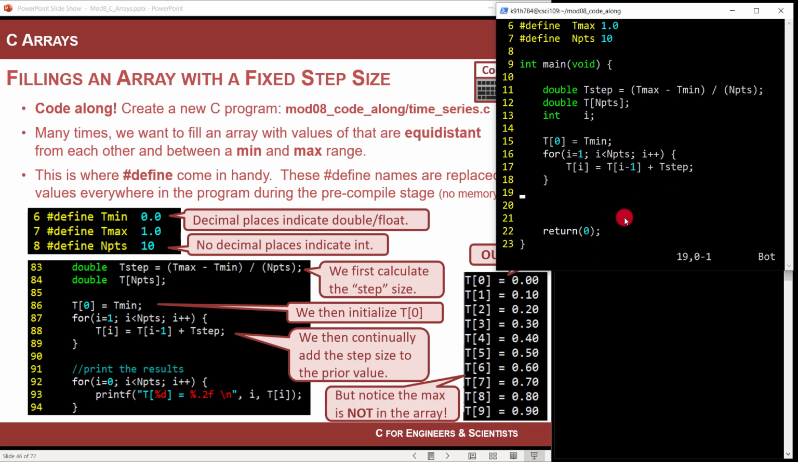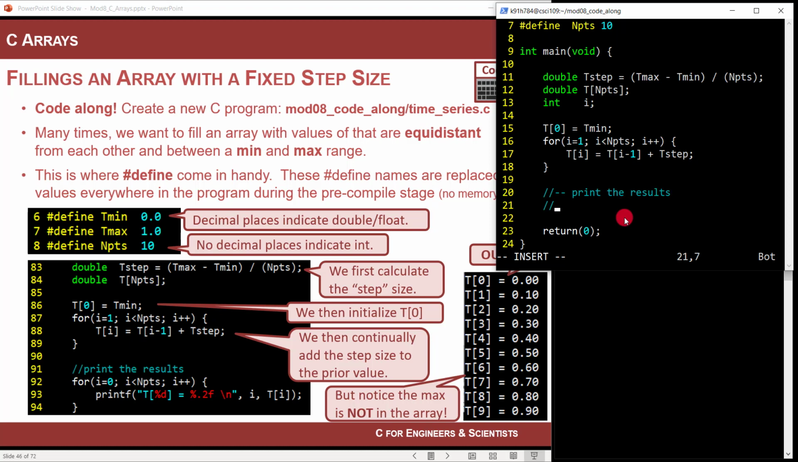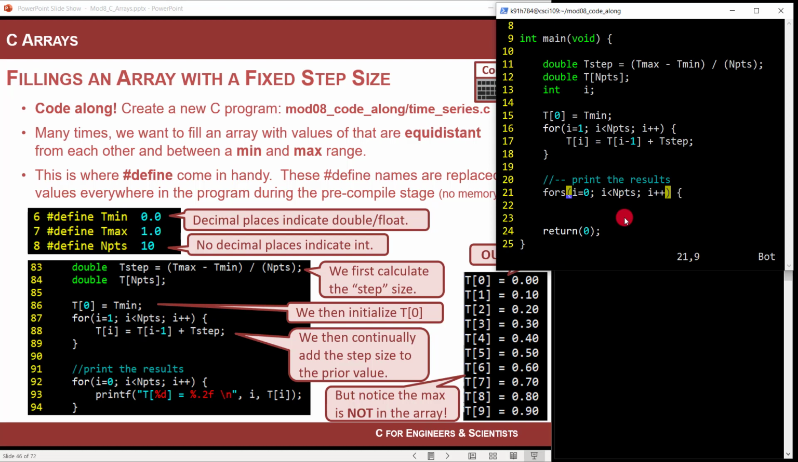So now let's come down here, and I've filled up the array. I want to make sure that the array actually is right, so I'm going to print the results. I'll just do a straight up for loop that prints this out. So I'm going to start at i equals 0, then go i less than n points, and then i plus plus. Then I'll open a curly, and I'm just going to say printf, and I'm going to do this.